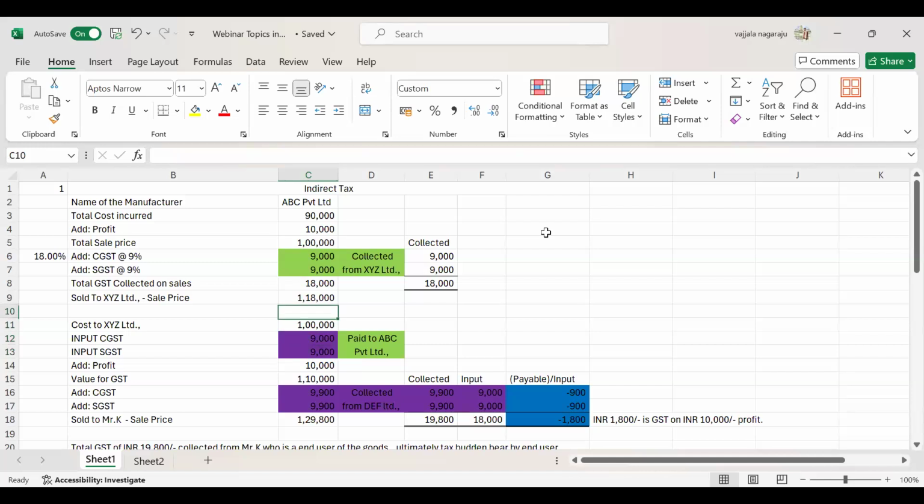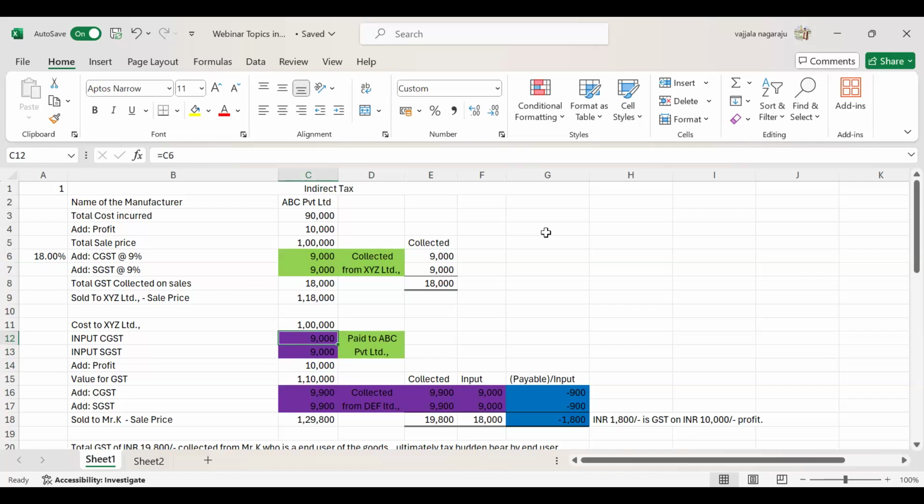Whereas for ABC Private Limited this 18,000 is output tax, because ABC Private Limited collected it from XYZ Limited, whereas for XYZ Limited it is input, because it is paid to the supplier. Okay? So this 18,000 rupees is input because it was paid to ABC Private Limited.